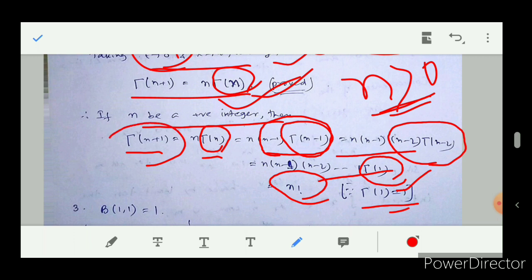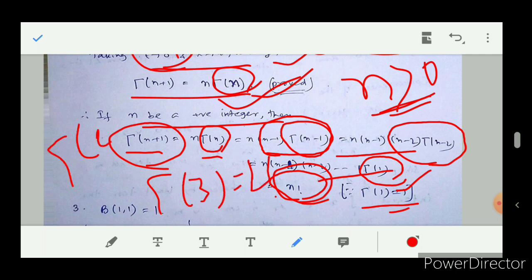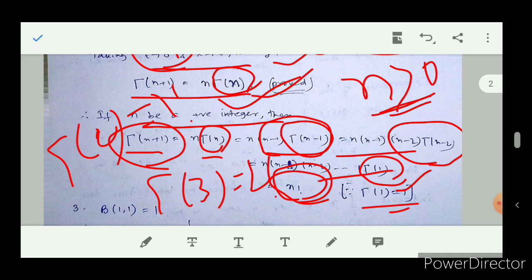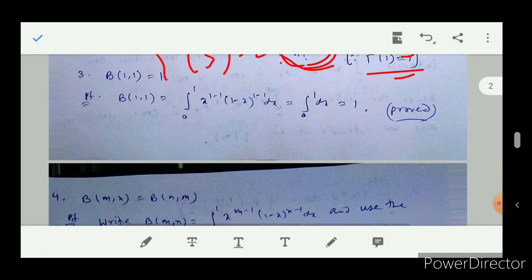Therefore gamma n plus 1 equal to factorial n. Therefore gamma 3 will become factorial 2, gamma 2 equal to factorial 1, gamma 4 equal to factorial 3, gamma 10 equal to factorial 9. Similarly, you can find any value of the gamma function if n be a positive integer.